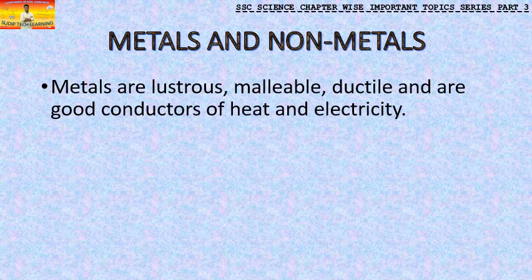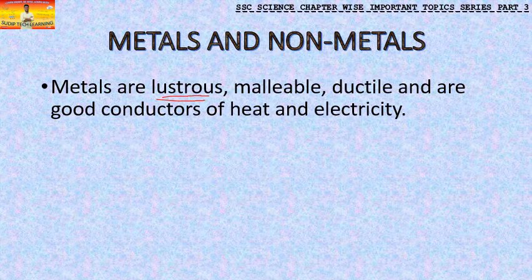The first thing we need to know is the properties of metals. Now what are the properties of metals? There are four main properties of metals. In fact there are six, but I will make it four main ones. The first is that metals are lustrous. What is the meaning of lustrous? Lustrous means it has shine. Metals have a shiny luster on them, so the first property is that they are lustrous.